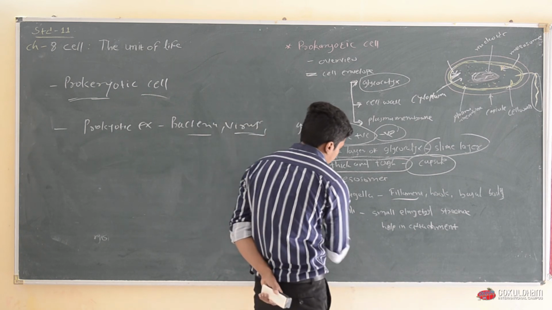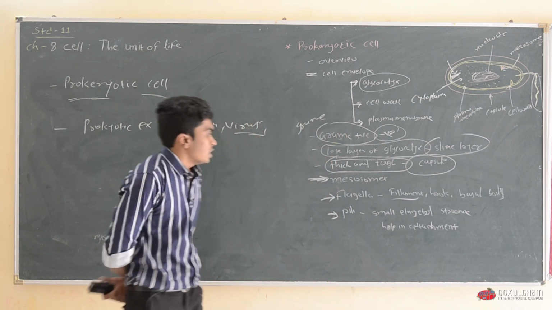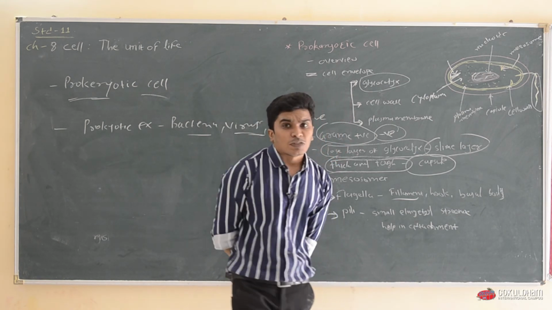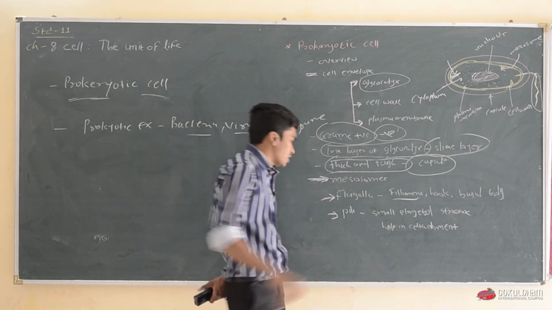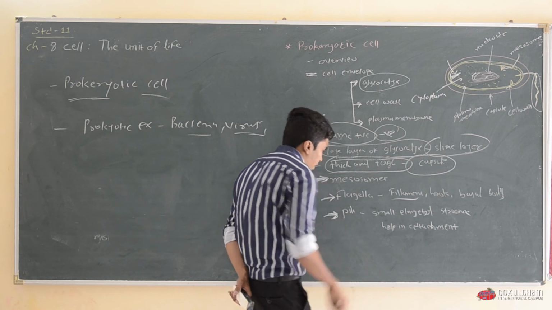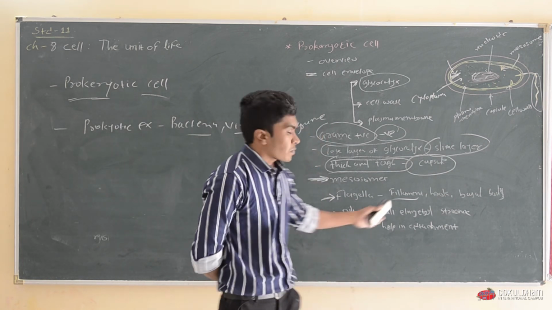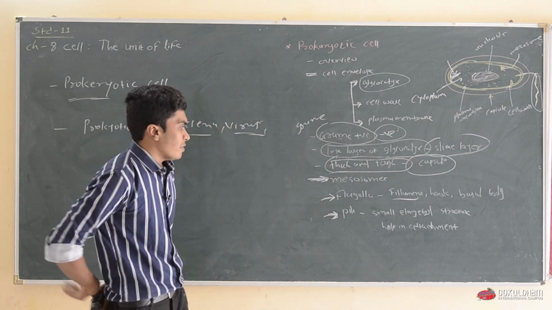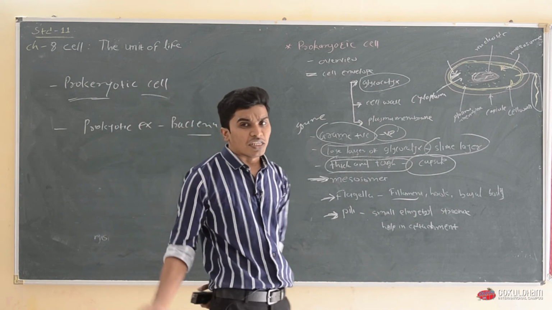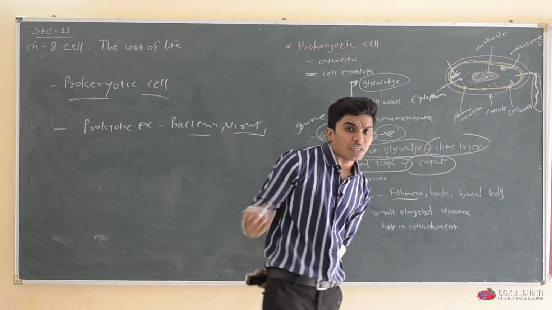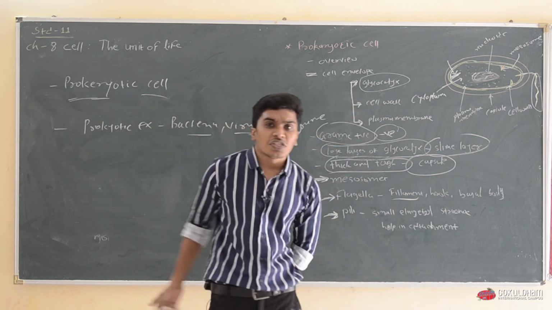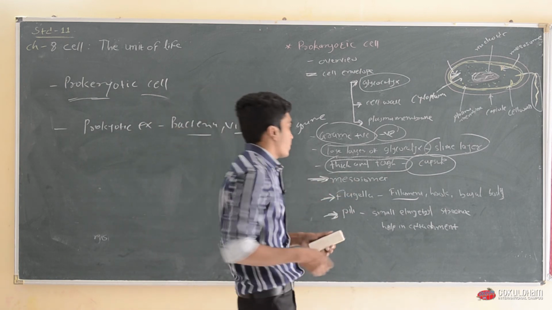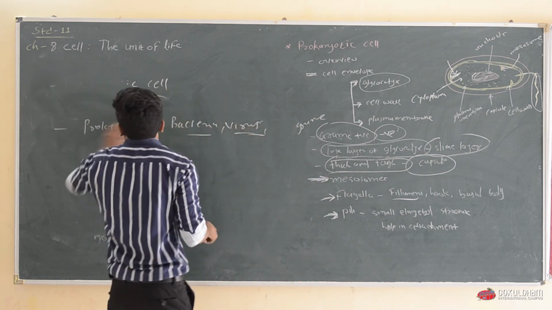Next one is the pili. Pili is a small elongated structure made up of a special kind of protein, which is helpful in attachment to any surface or any bacteria or another organism, which helps in producing diseases and attaching to the host.